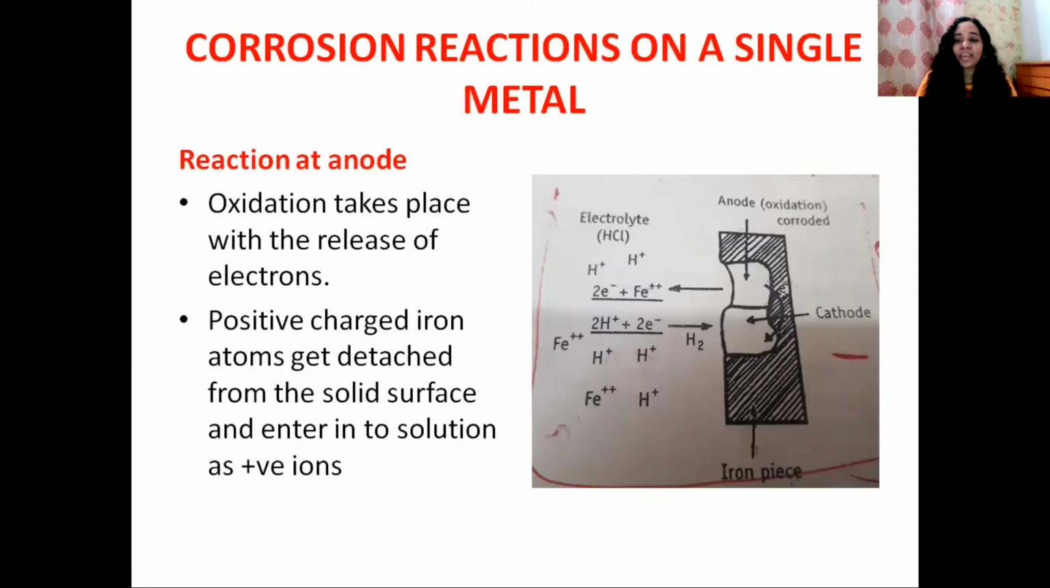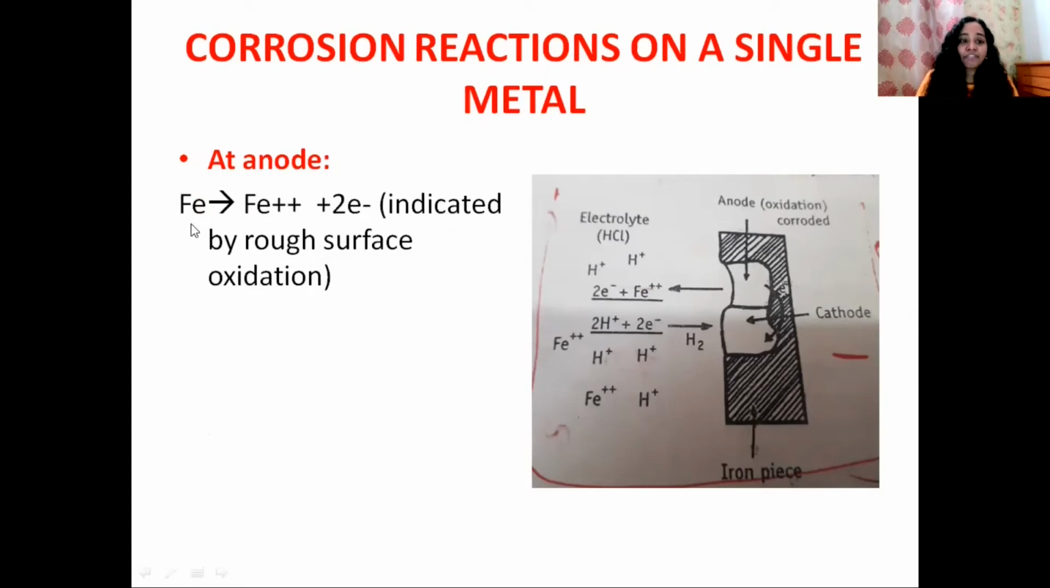At the anodic area, an oxidation reaction takes place with the release of electrons. Positively charged iron atoms get detached from the surface of the solid and enter the electrolyte solution as positive ions. So here iron Fe gives Fe2+ plus 2 electrons. This is the reaction occurring in this region. At the anodic area, Fe gives Fe2+ plus 2 electrons, and this reaction is indicated by a rough surface due to oxidation.